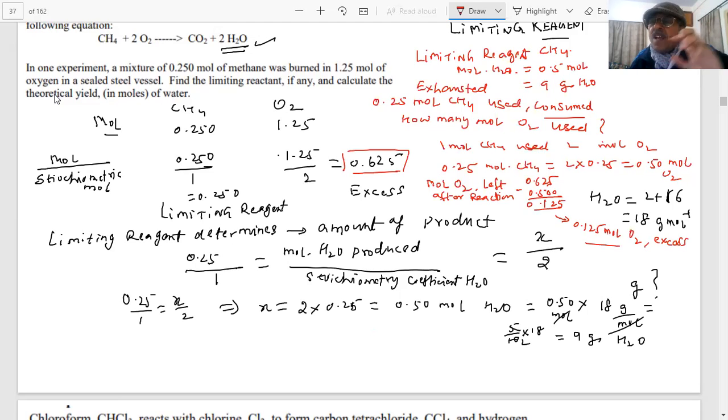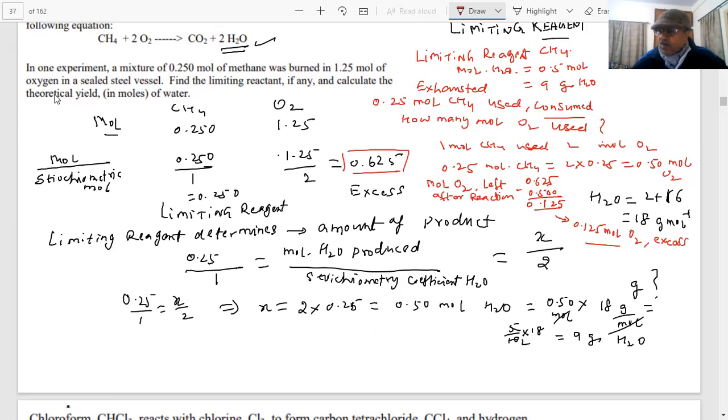The reaction takes place, all the methane is consumed, but oxygen was present in larger amount. And after the product has been formed, the methane is exhausted, consumed completely. And how much amount of oxygen is left, we can calculate by this formula. Because they can ask you in the paper how much of the oxygen will be left after the reaction is complete. Is it clear now? The questions can be put in many ways. But if we understand, it is very easy for us to solve.